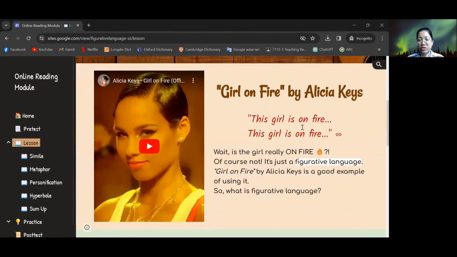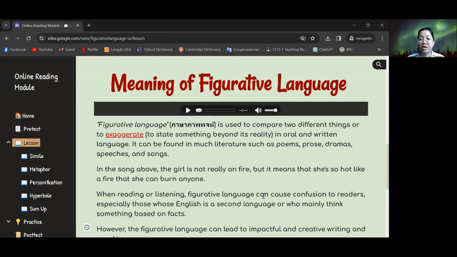I introduce the lesson with this song, Girl on Fire, and then ask them a question to arouse their curiosity, and then provide the meaning of figurative language, along with the first language for Thai students and the audio.